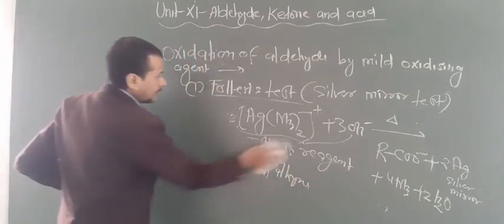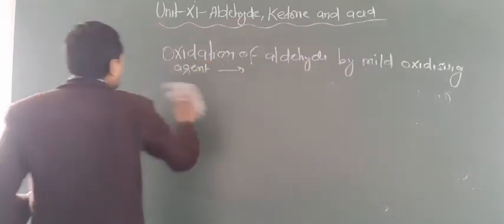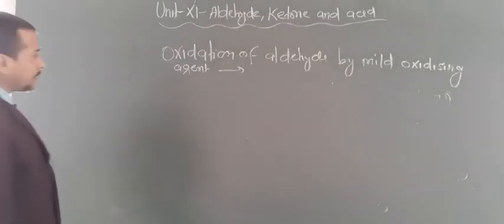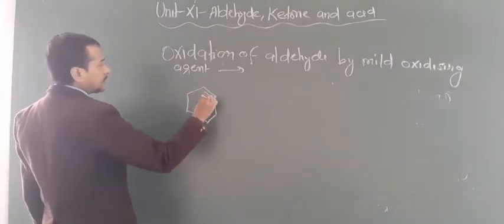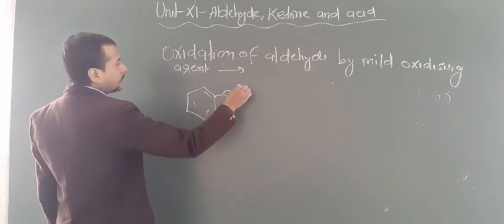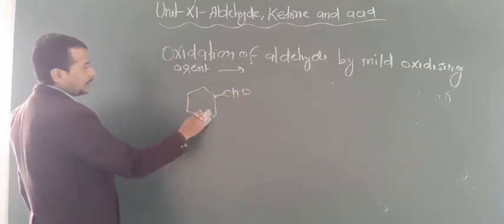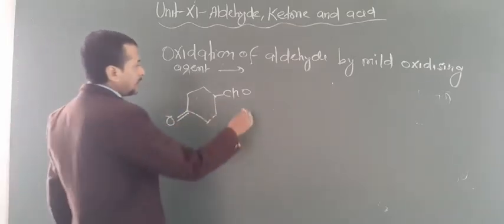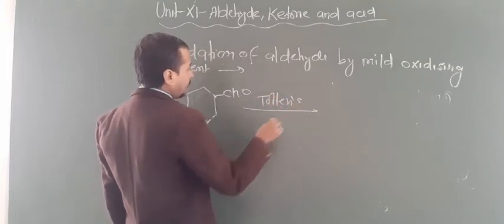Now dear students, we have taken one more example to explain the Tollens test. Let us focus on one more example. Just change this compound to CHO, and here attach a double bond O. So this is aldehyde, this is ketone. Now what happens here? You have taken the Tollens reagent.